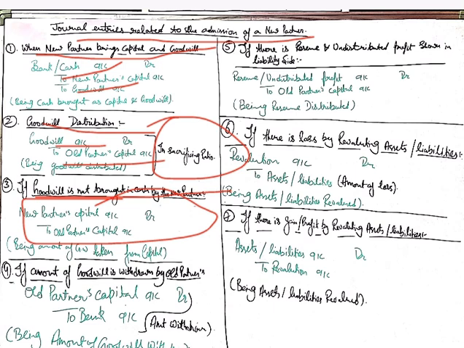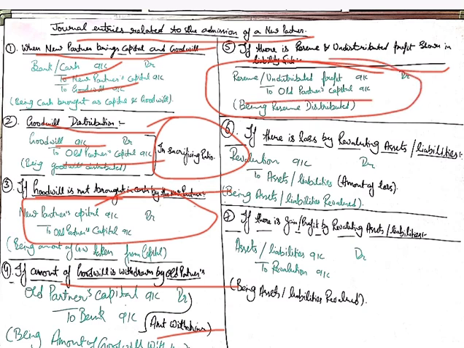Then if the old partner withdraws the amount of goodwill, it will be old partner's capital account debit to bank, with the amount withdrawn. Then if there is reserve and undistributed profit shown on the liability side, then the entry will be reserve or undistributed profit account debit to old partners' capital accounts.